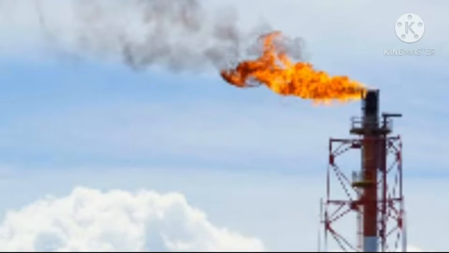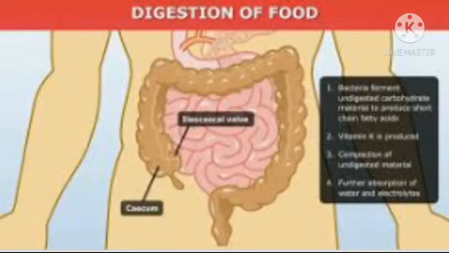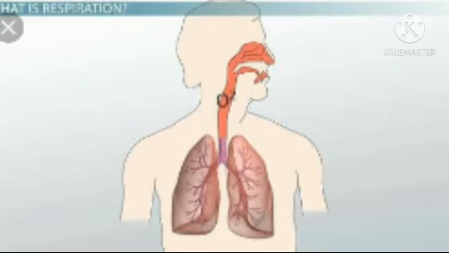Burning of fuel is an important chemical change because it produces a lot of heat energy which is used for domestic and industrial purposes, and for different life processes taking place in plants and animals. Digestion of food is a process which makes our food simple by the action of enzymes to be absorbed in our body. Respiration is also a chemical process that takes place in all living beings. In this process, oxygen present in air is inhaled by the living beings and reacts with the digested food to release energy. Carbon dioxide and water are also formed.